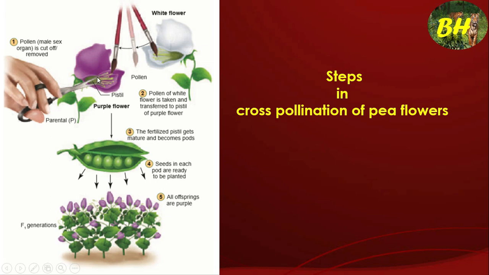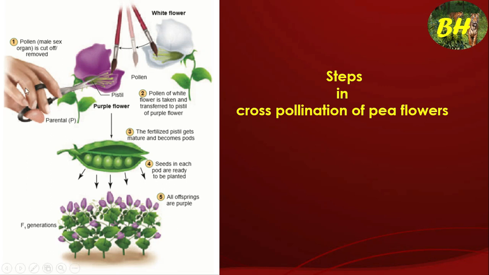Here the other flower is considered to be the male parent. Now its pollen grains are dusted on the stigmatic surface. This method is called cross pollination. After that, bagging is done. Why do we keep the bag? To prevent the entry of any further pollen. After bagging, fertilization is completed.